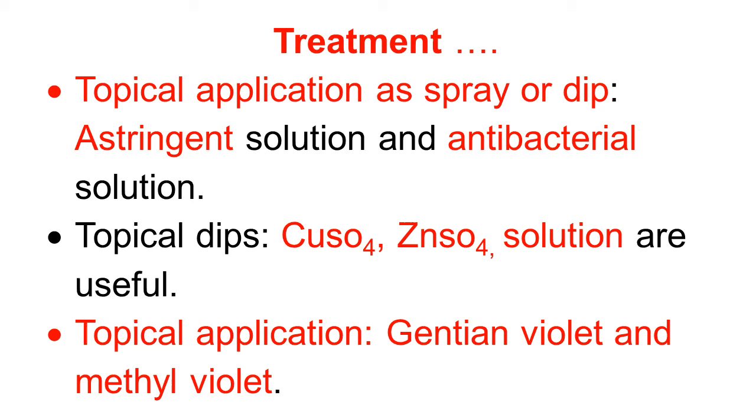Astringent solutions and antibacterial solutions are also effective. The topical dips containing copper sulfate and zinc sulfate solutions are also useful and effective. The topical application of gentian violet and methyl violet are also helpful.